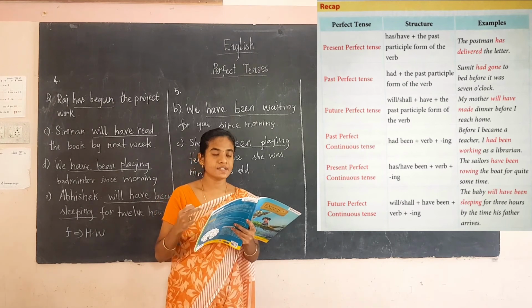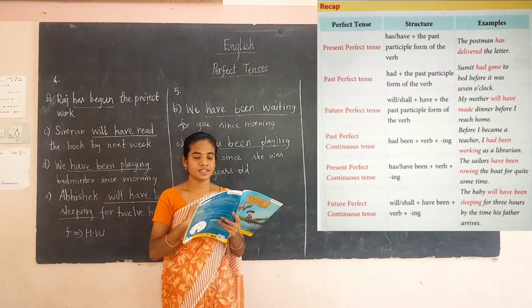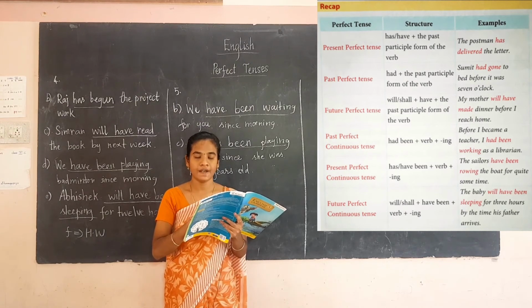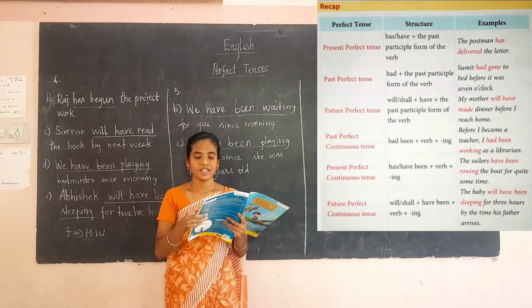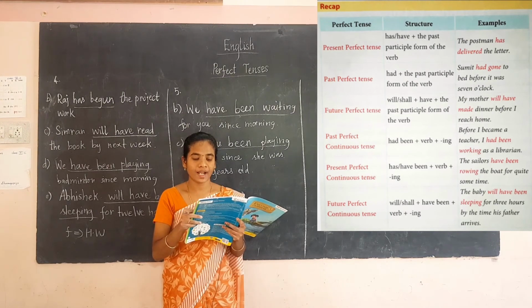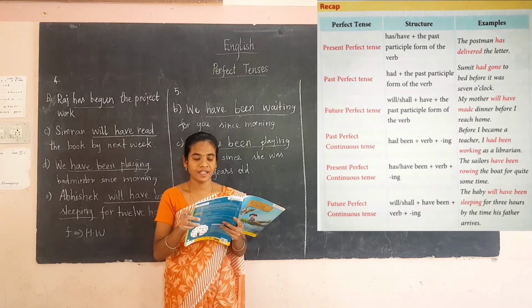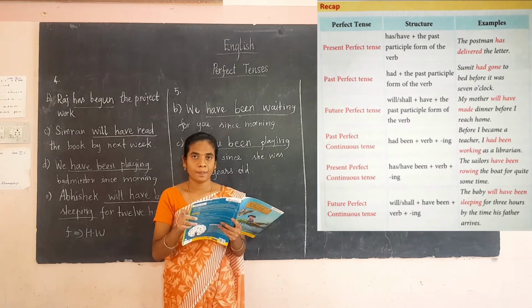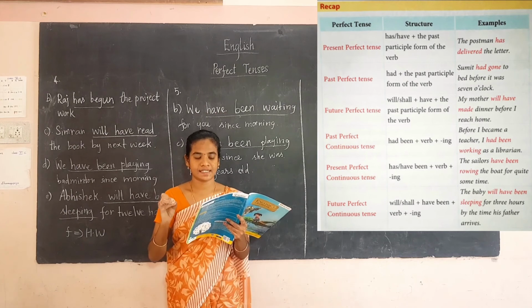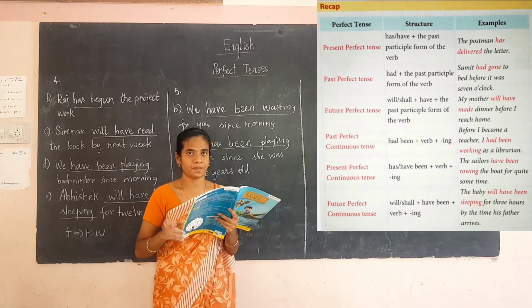The next tense is future perfect tense. See the structure, will or shall plus have plus the past participle form of the verb. See the example, my mother will have made dinner before I reach home. They are using will have plus V3, will have made. So this is the structure of the future perfect tense.